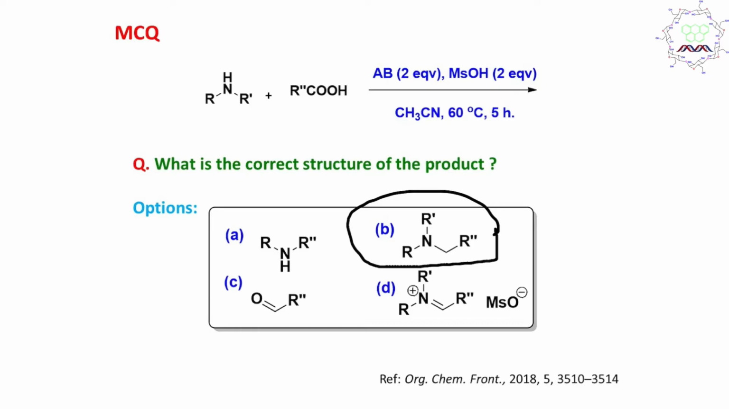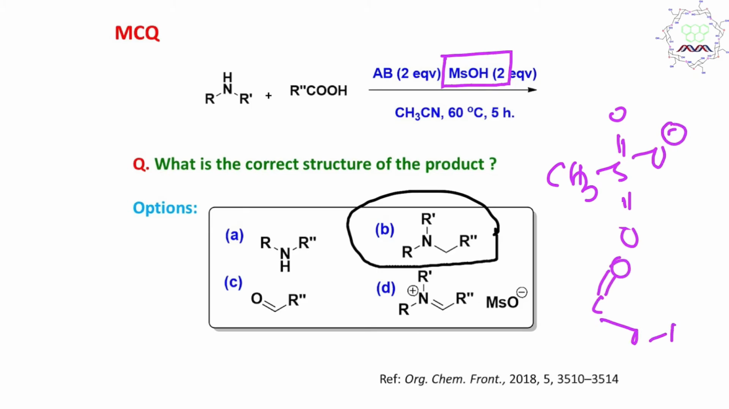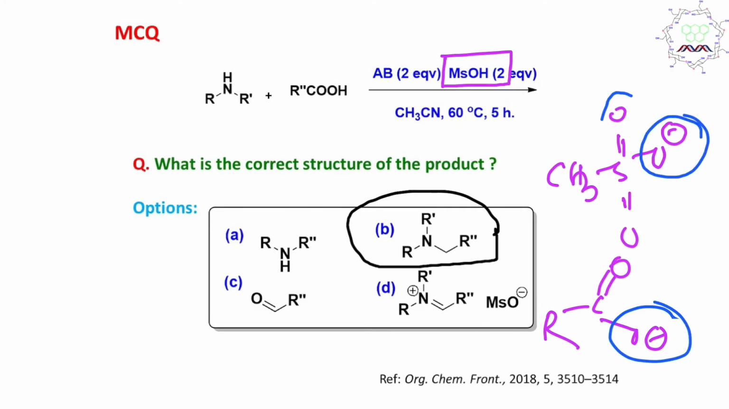Okay, fine. Now another thing, you may ask, sir, what about the acid? This MsOH means methane sulfonic acid, CH3SO3H, and its anion. Now remember, if you compare this with a carboxylic acid, or better to say the carboxylate anion, this carboxylate is a better nucleophile, because in this case the negative charge is delocalized over the two C=O oxygens, and sulfur is significantly more electronegative compared to carbon.